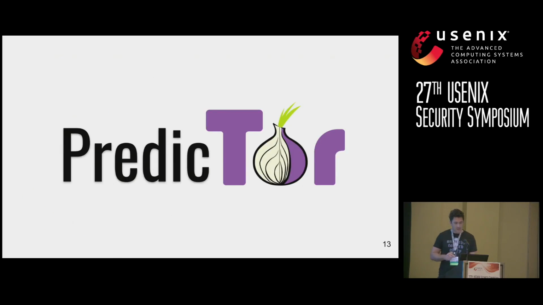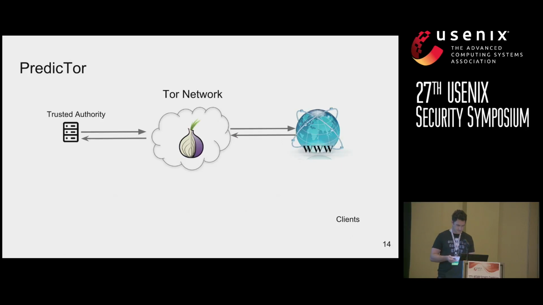So to mitigate congestion and latency in Tor securely, without adding more bottlenecks, we propose PredicTor. PredicTor is a machine learning approach where first we probe the network and build a training set, then we model the training set with a machine learning model, and then we port that model to clients. And then from there, clients can make future predictions about their circuits.